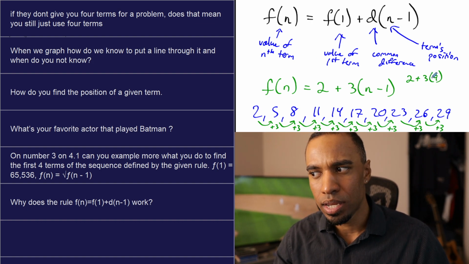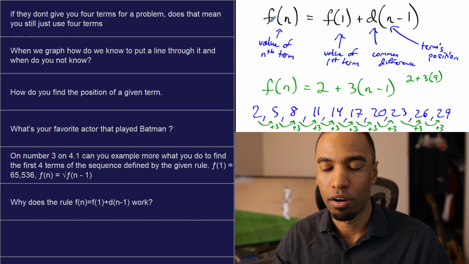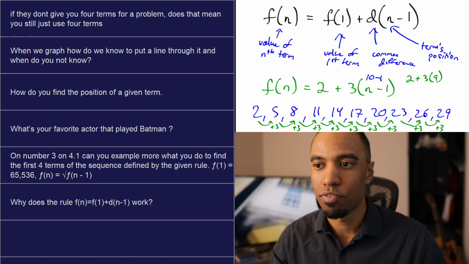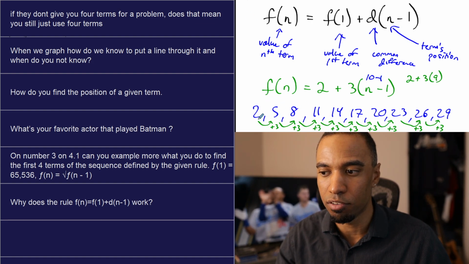When would I add 3 9 times starting from 2? If I want to find the value of the 10th term, substituting 10 in here, 10 minus 1 is 9. Let's find the value of the 10th term. How many times do we add 3 starting from 2?